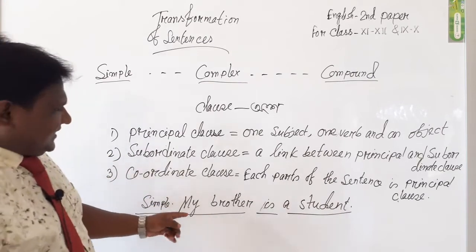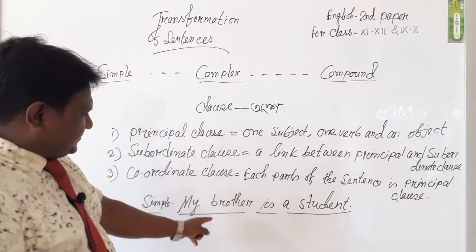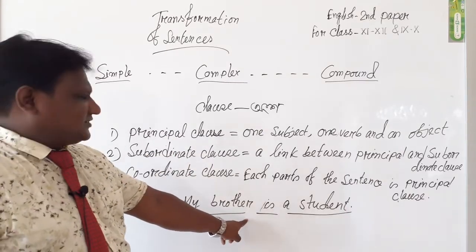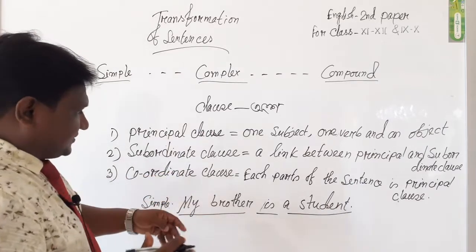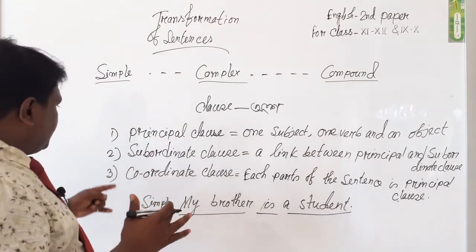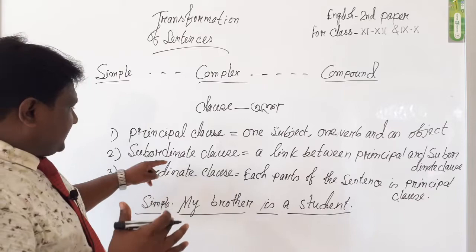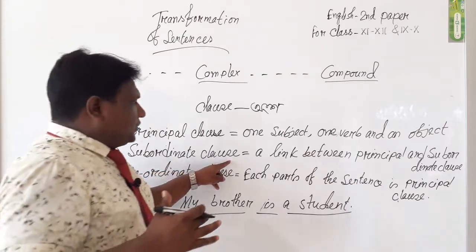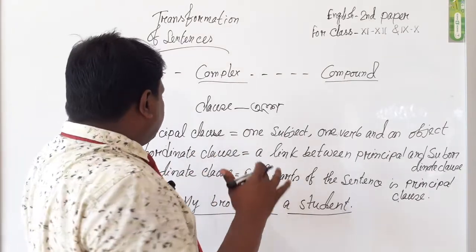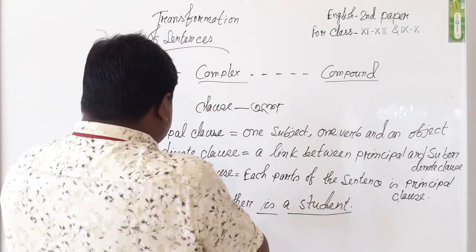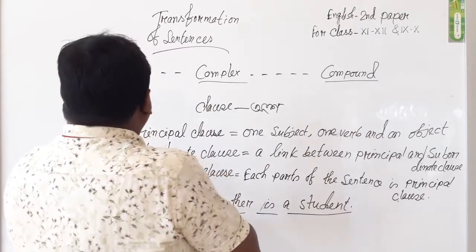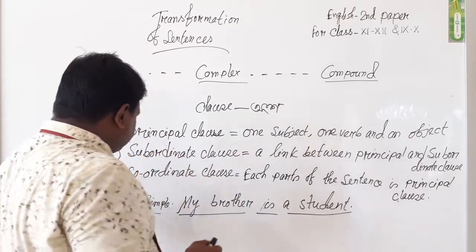Then it is clear to us that principal clause means a simple sentence. Now let's know about subordinate clause and its definition. According to the definition of subordinate clause, we will be able to know the construction of complex sentence.